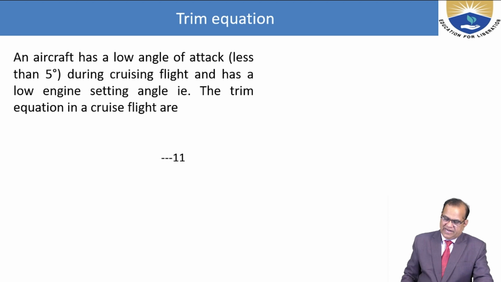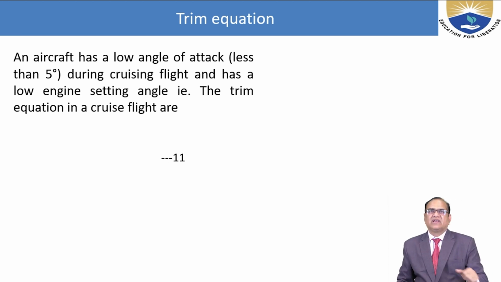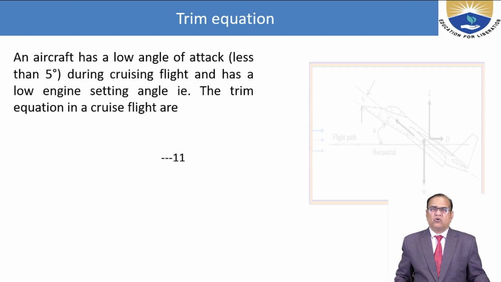Trim equation: an aircraft has a low angle of attack, less than 5 degrees, during cruise flight and has a low engine setting angle. That is the trim equation in a cruise flight.